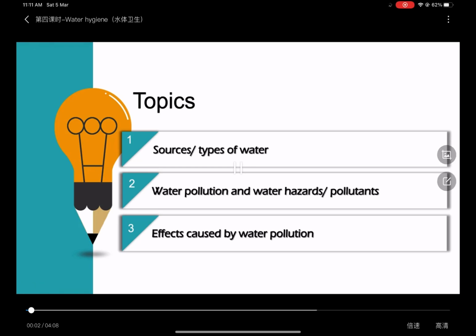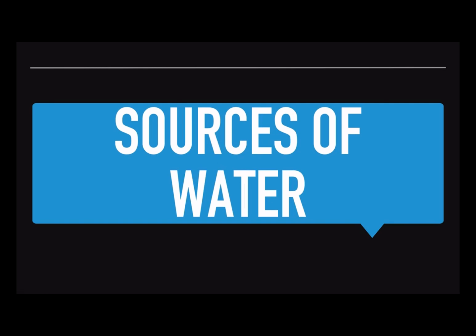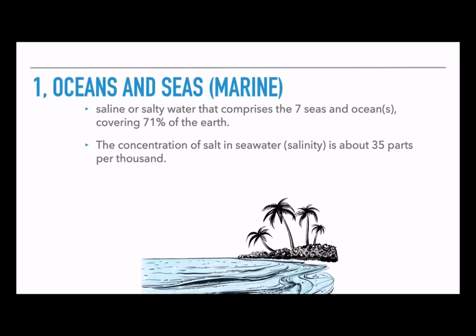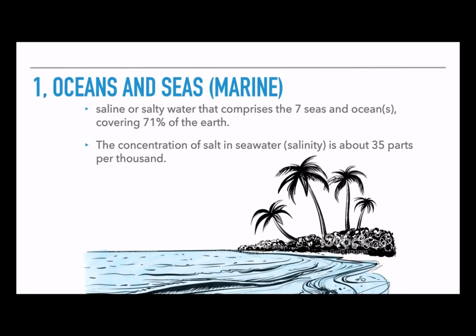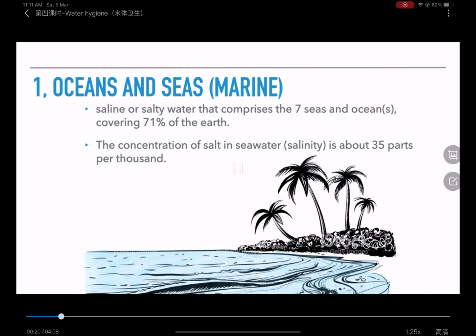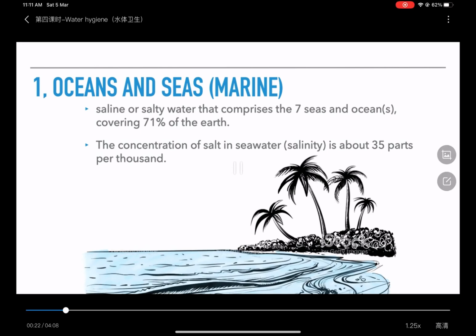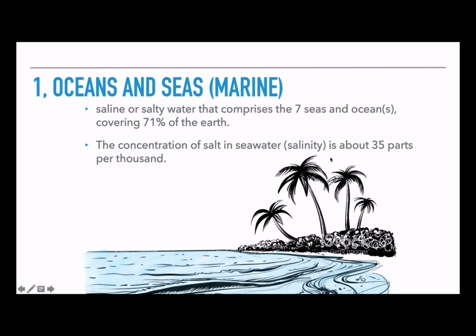Now let's talk about the first topic, sources of water. The first one is oceans and seas. Saline or salty water that comprises the 7 seas and oceans covering 71% of the Earth. The concentration of salt in seawater is about 35 parts per thousand. So it's not a very good source for drinking water.